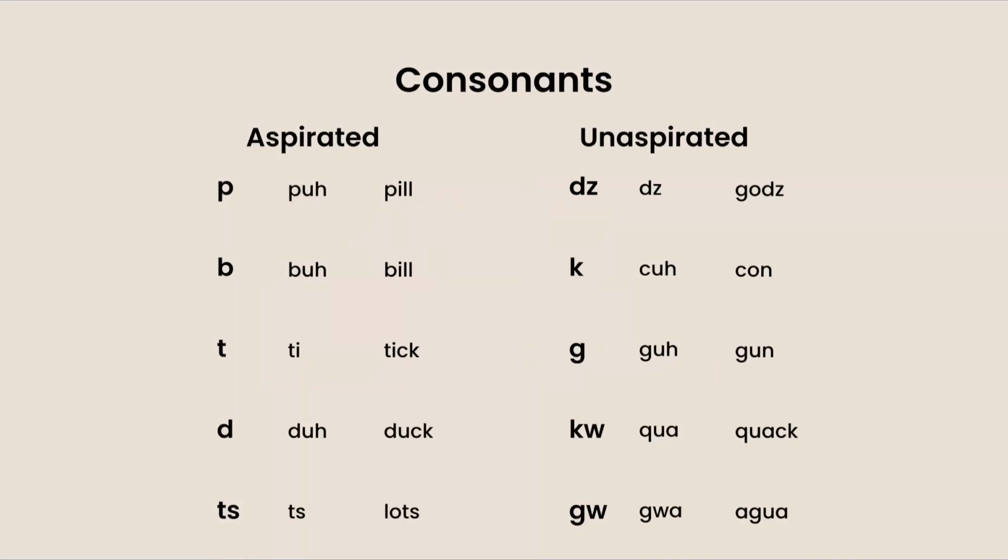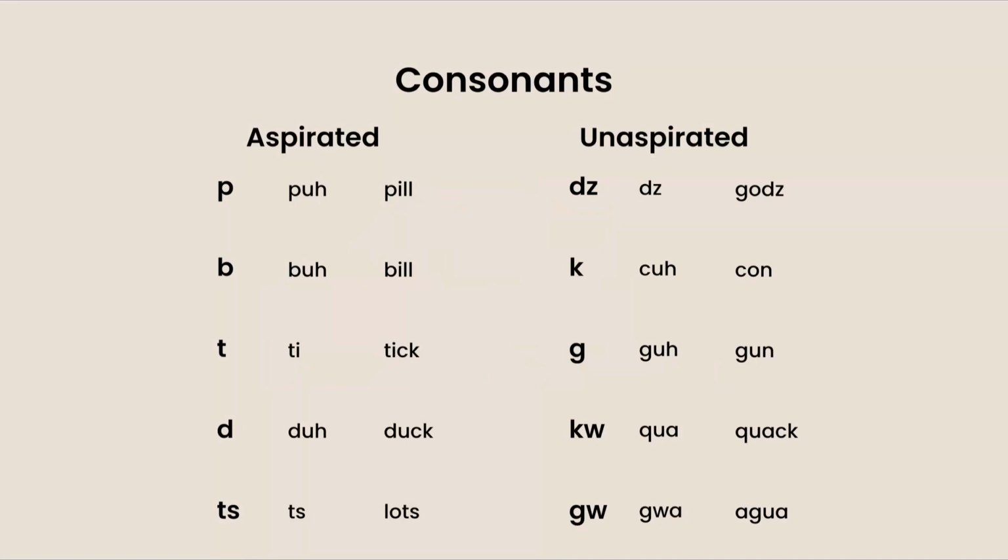On the left side, you can see it's separated into aspirated, and on the right side, it's separated into unaspirated. What that really means is that when you use these consonants, aspirated has this airy sort of sound, but you don't really hear that in unaspirated, and that's what separates them from each other. So for aspirated, we have the p sound, as you can hear. They use just a big breath of air, and then it dissipates really fast. You can see it in the word pill.